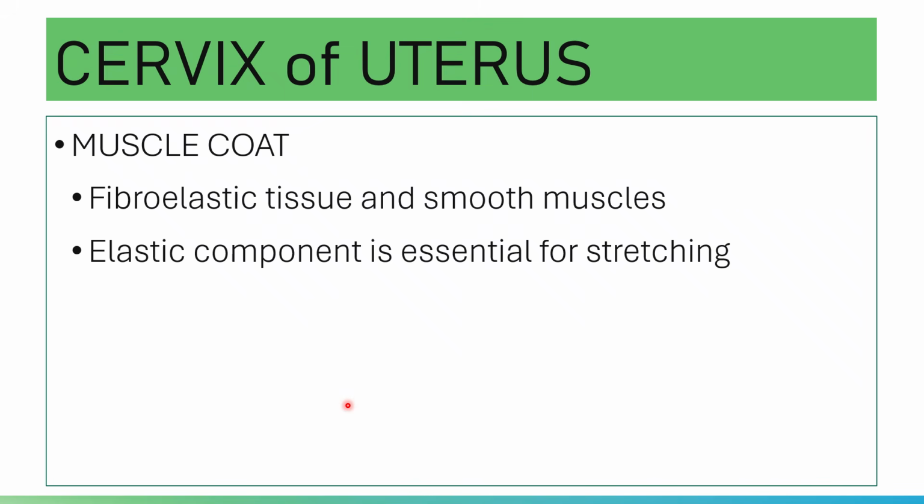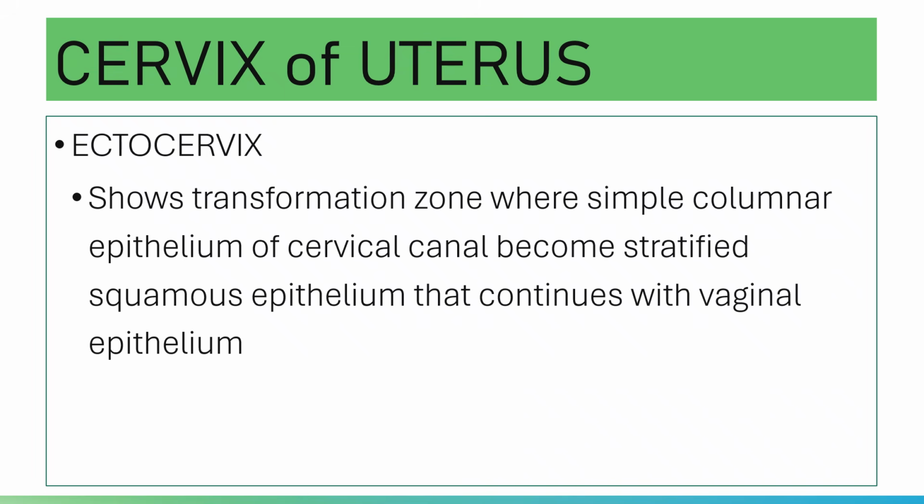Again, the muscle coat of the cervix of the uterus is a thick layer of fibroelastic tissue and smooth muscles. The smooth muscle comprises about 6 to 25%, and the rest, of course, is fibroelastic. The elastic component is essential for stretching of the cervix during childbirth.